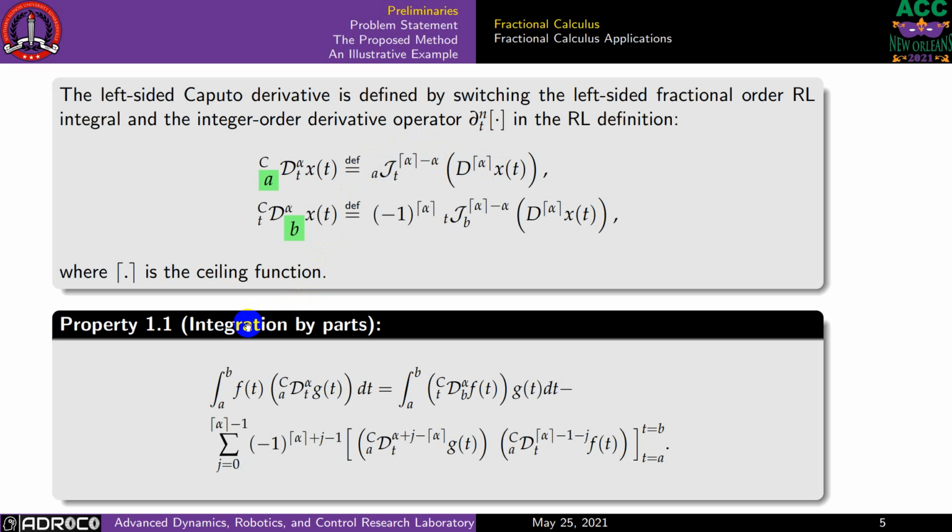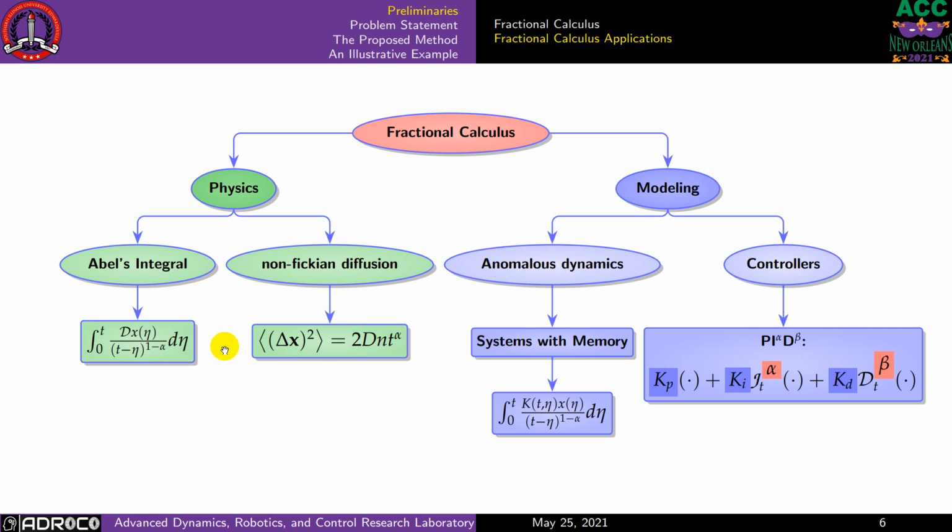And since we need integration by parts in our method, you can see that integration by parts for the fractional derivative is going to be different from the standard calculus by this expression. We are going to have this huge summation term, which makes everything complicated.